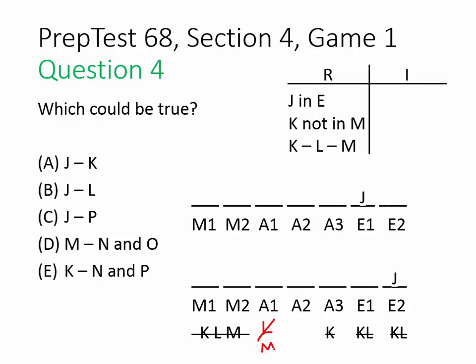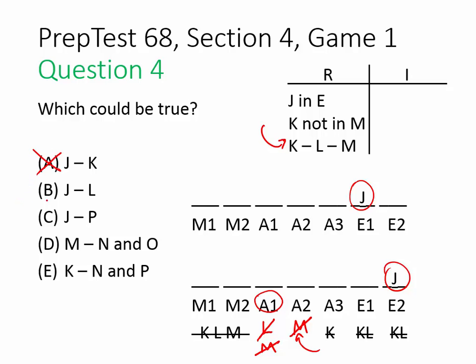We know that we can't have L or M here because this is the first space where K can go, and this rule gets in the way, and L and M can't go there. So with that in mind, which could be true? Could J come before K? Well, J is only in these two spaces, and the latest K can go is here in A2. So there's no way that could be true.